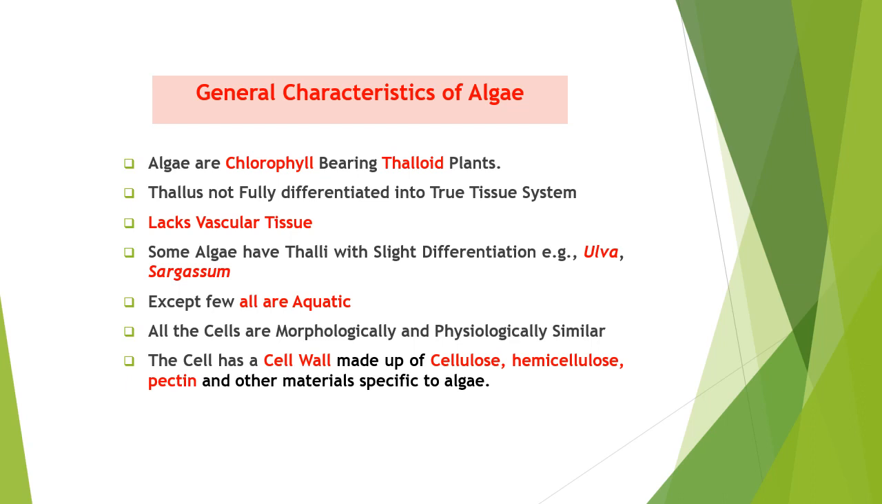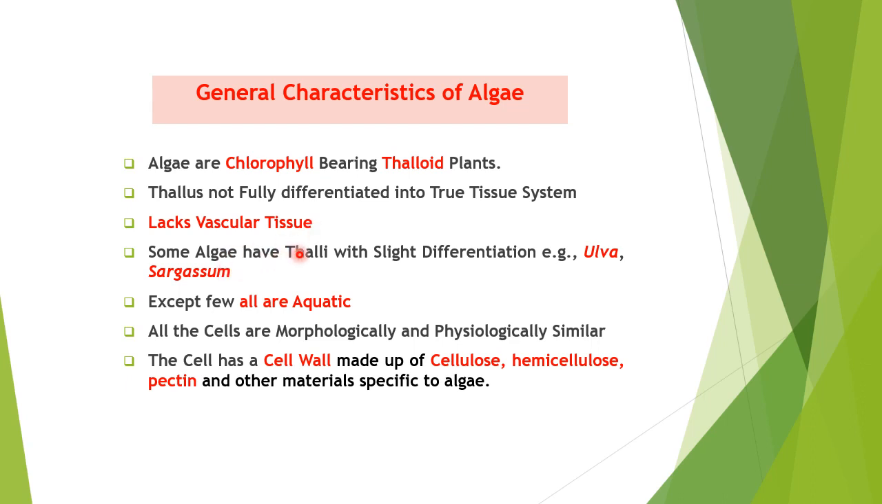Now, what are the general characteristics of the algae? As I said, algae are chlorophyll-bearing thalloid plants. Thalloid means which does not have a root, shoot, stems, leaves. Thallus not fully differentiated into a true tissue system. Tissue can be there, cells can be there, but the true tissue system is not there. That is, they lack vascular tissue. Xylem and phloem are not present there.